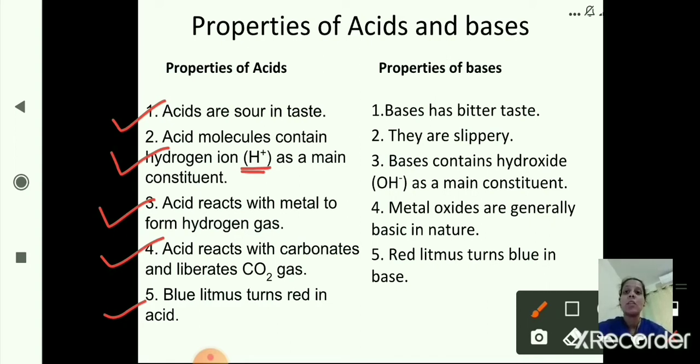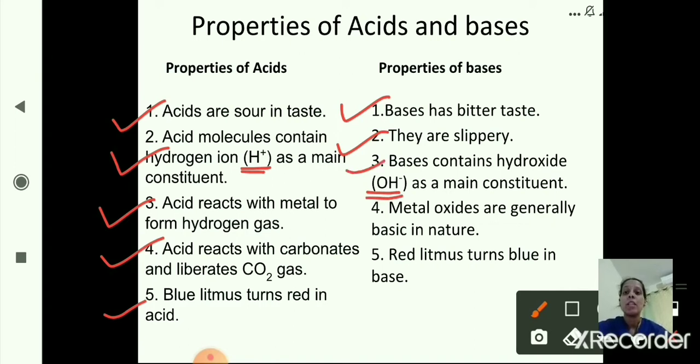Now we'll start with the properties of bases. The first property of bases is bitter taste. They are slippery to touch. Bases contain hydroxide ion, that is OH minus ion, as a main constituent.